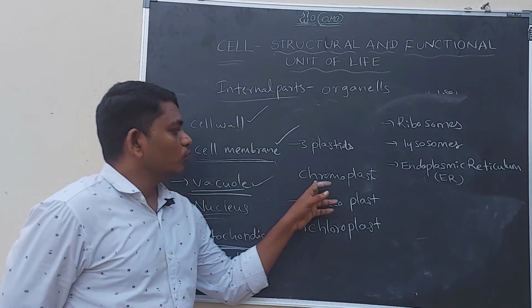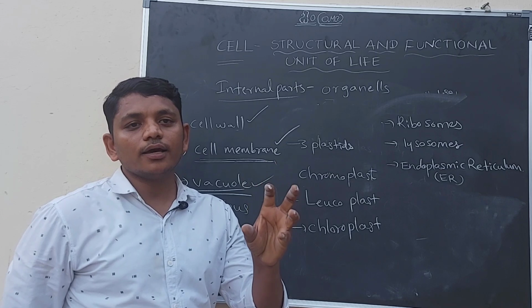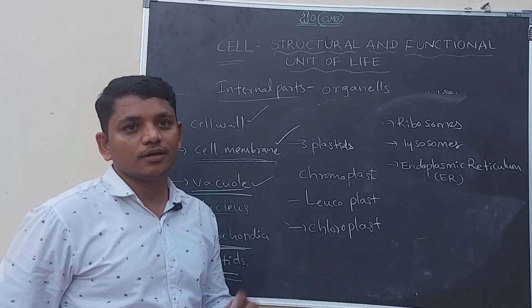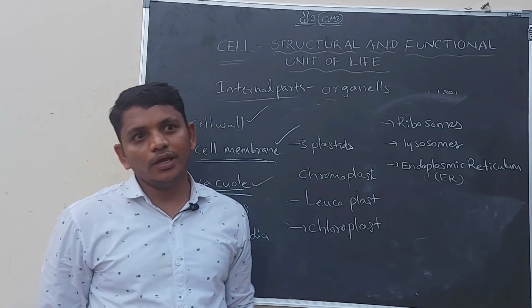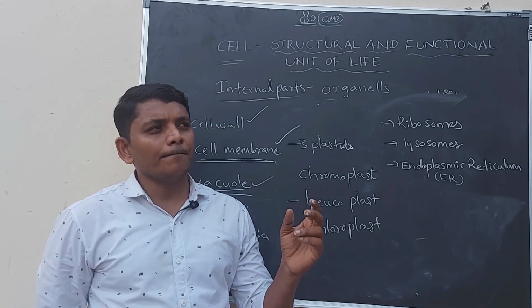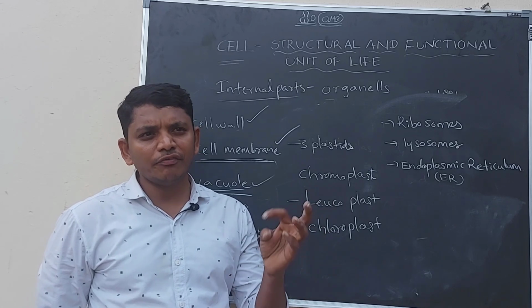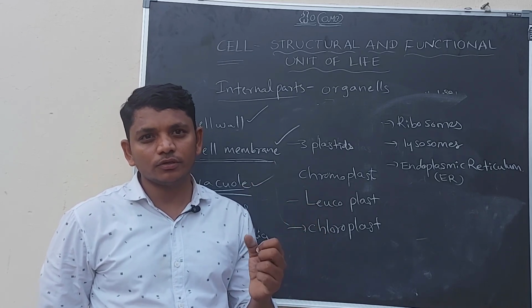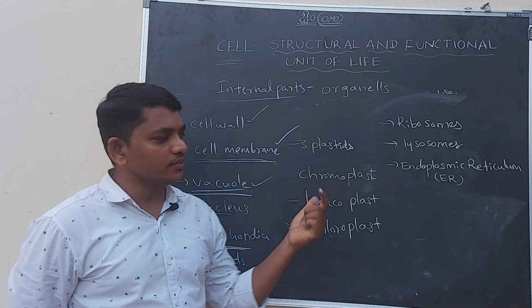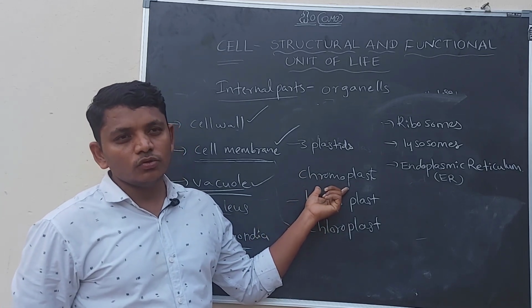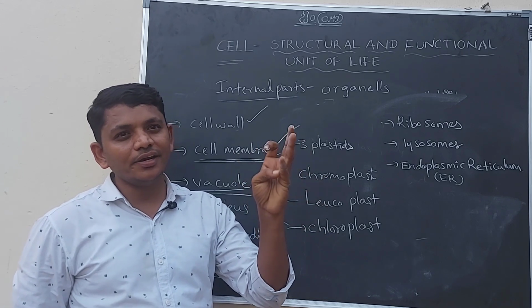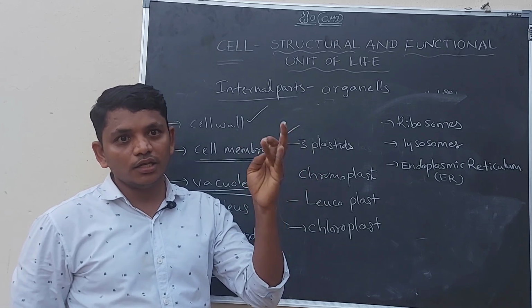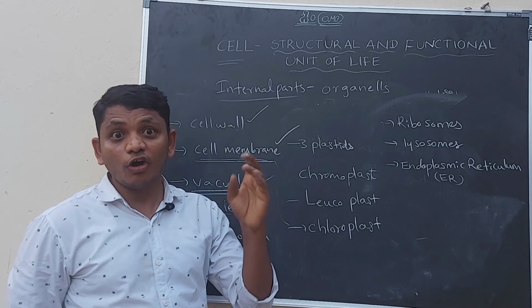You know, chromoplasts are colored plastids. They are present in flowers, and some types of plants have different colors of leaves. In those leaves also we can see the chromoplast. Due to the presence of the chromoplast, some leaves are green in color, some red, yellow, purple, or orange.